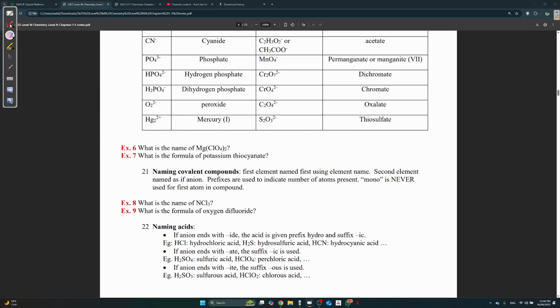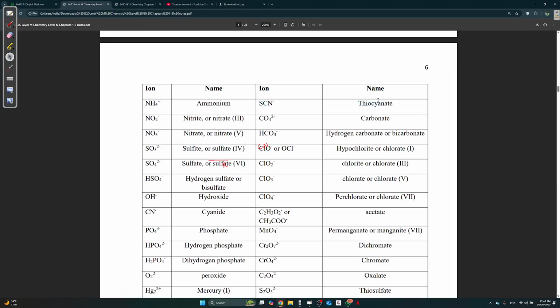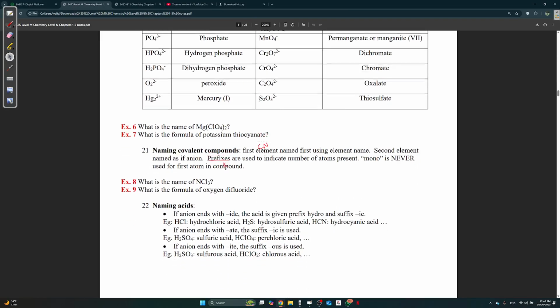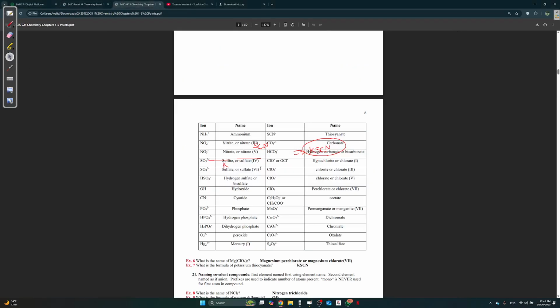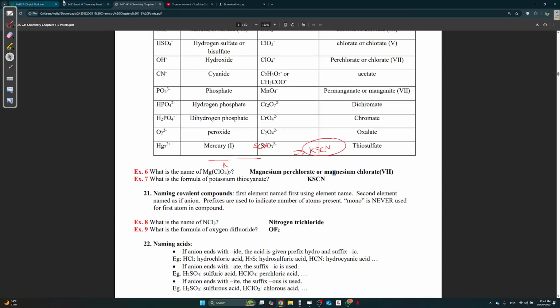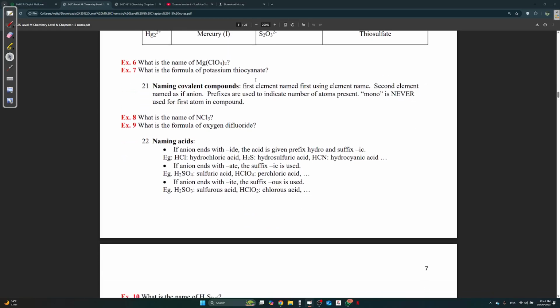Okay, what is the formula of potassium thiocyanate? So potassium is K, thiocyanate. Thiocyanate is CN, and I think you have, what was the thio? I forgot. It was here somewhere. Yeah, thiocyanate, S. Yeah, SCN. Okay, so SCN. So that's what thiocyanate is. So you have K and SCN. So what's it just gonna be? It's just gonna be KSCN. Very easy. So KSCN. Okay. Naming covalent compounds. So I think everyone knows how to name covalent compounds.